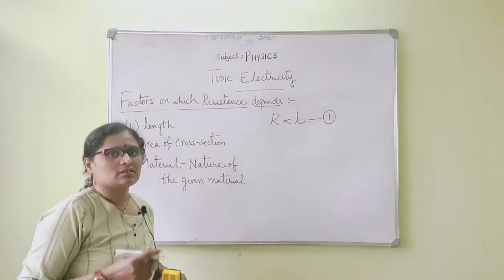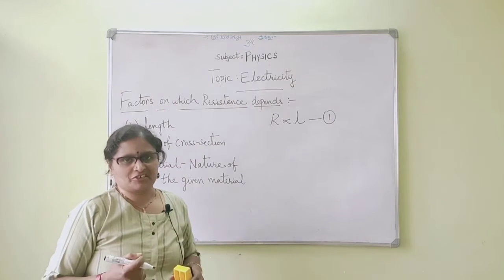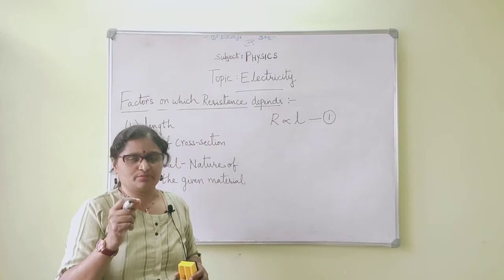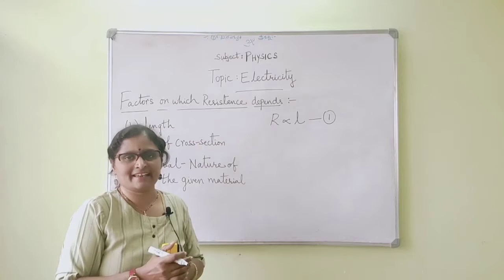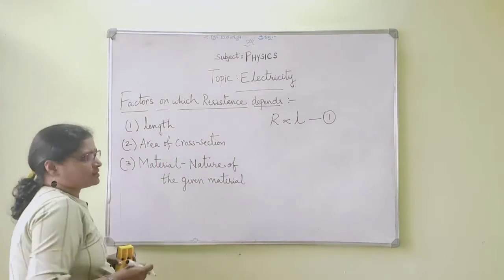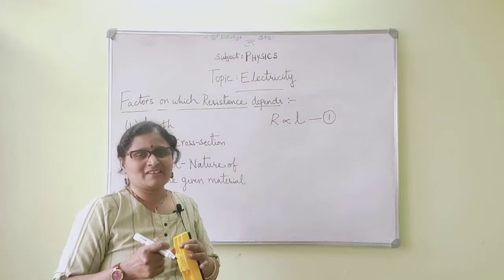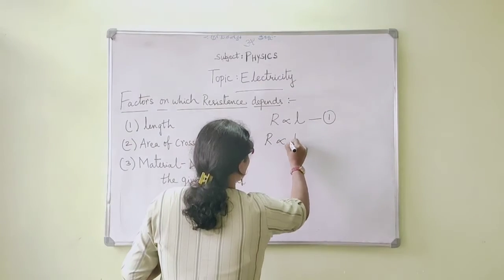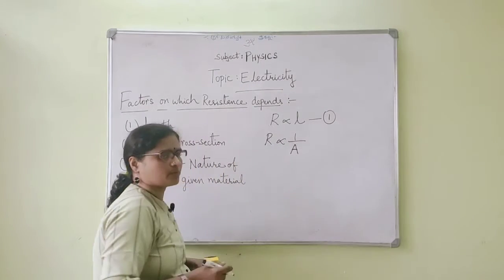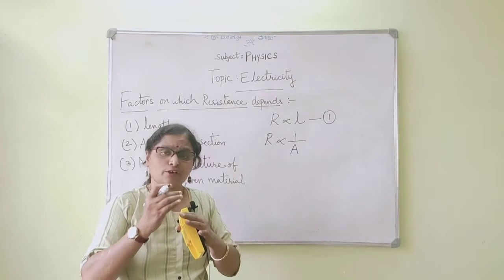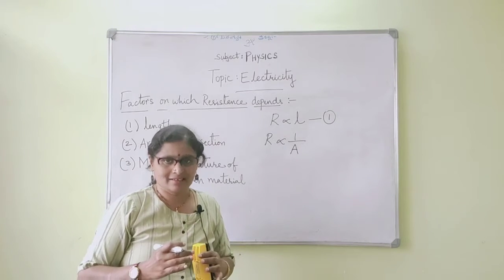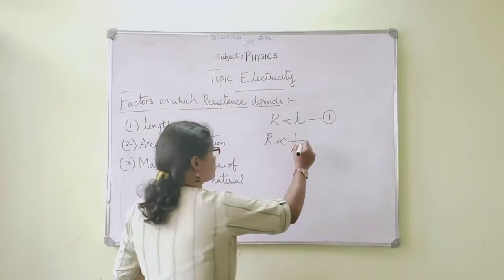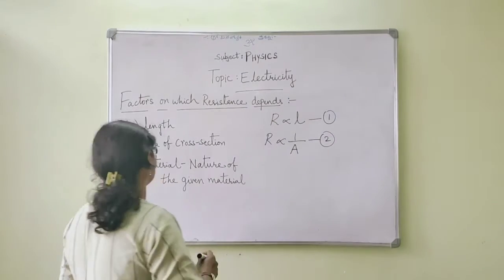Coming to the second factor, resistance also depends upon area of cross section. When we say area of cross section, it is nothing but the thickness of the wire, how thick or thin the wire is. R is inversely proportional to the area of cross section. So when the area of cross section is more, the resistance will be less. For very thick wires, the resistance will be less. So this is the second equation.